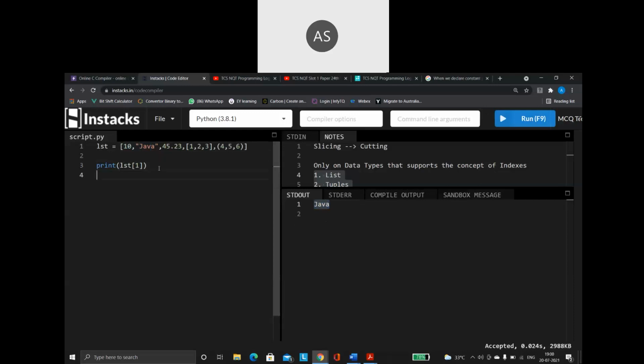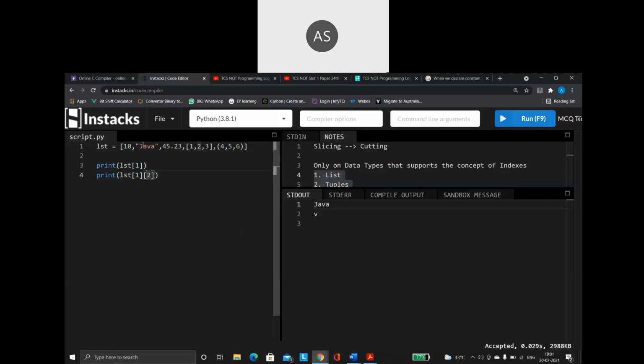But now have a look at this. I am saying print lst of 1. I know this will give me Java. In that, I am saying index 2. Now what is it going to print for me? So 0, 1, 2, it is going to print V. See, because the first square bracket represents the list index.